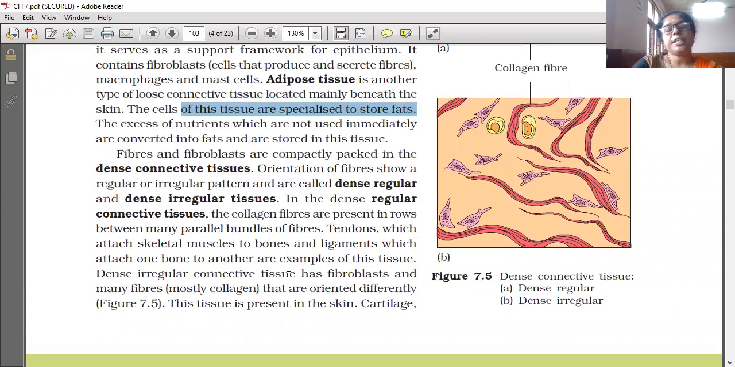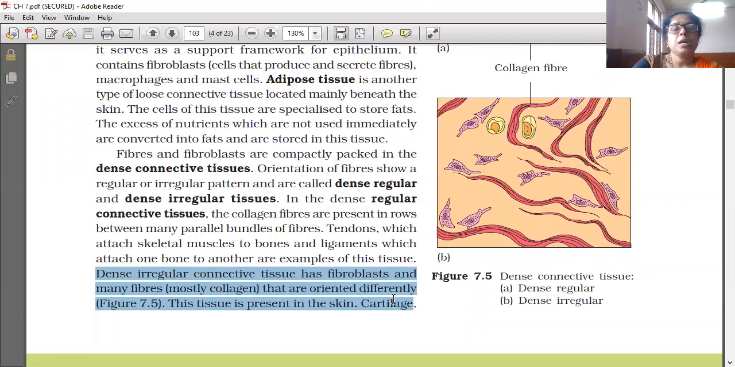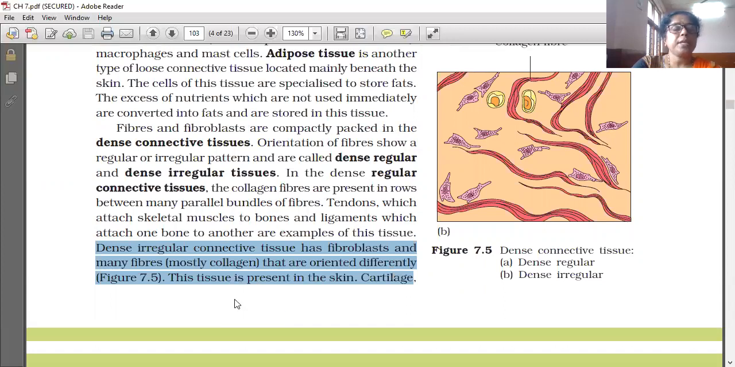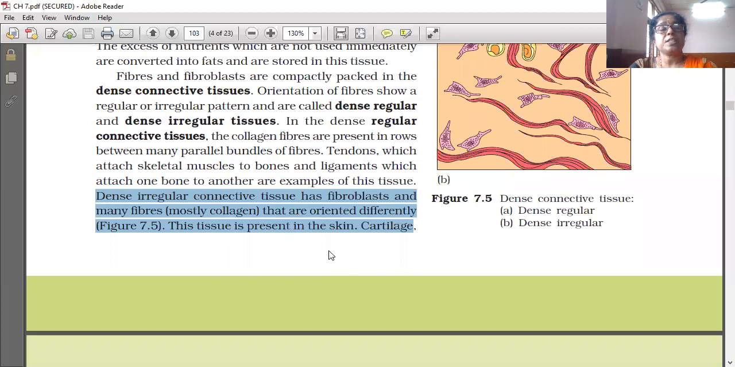Dense irregular connective tissue has fibroblasts and many fibers, mostly collagen, that are oriented differently. This tissue is present in the skin.